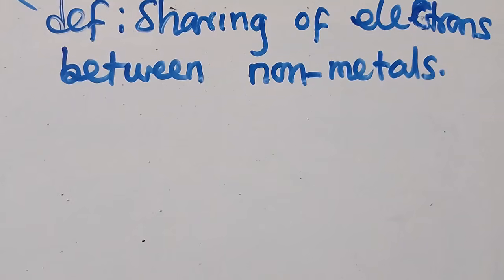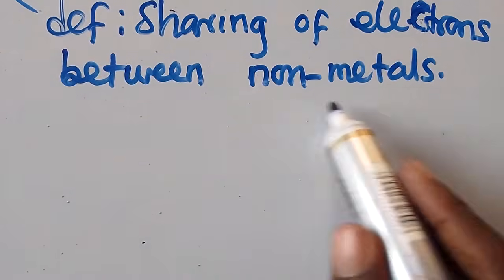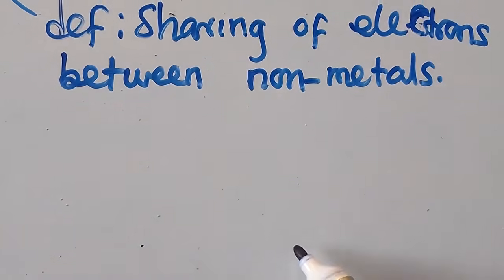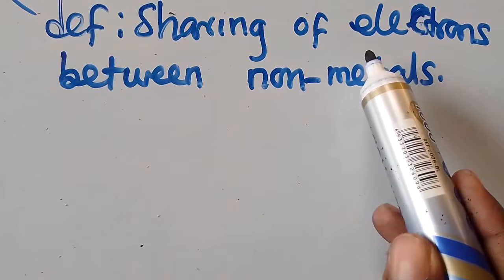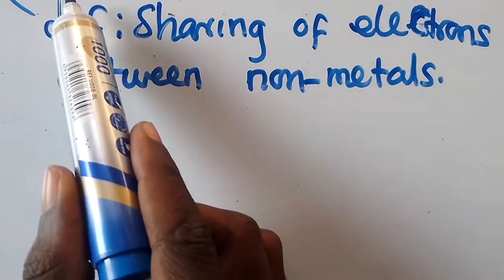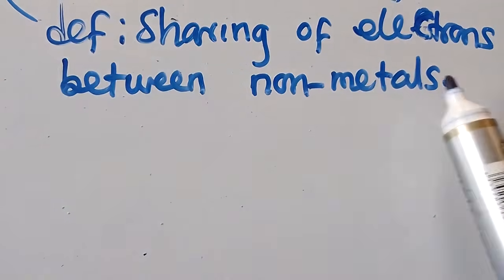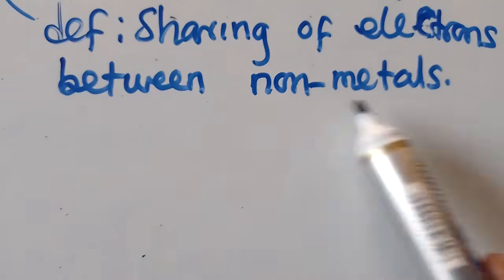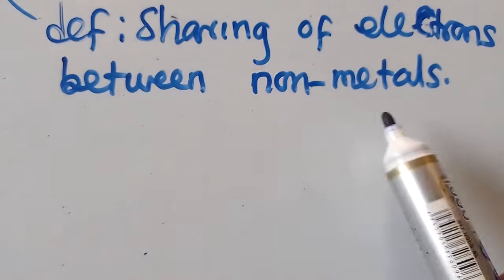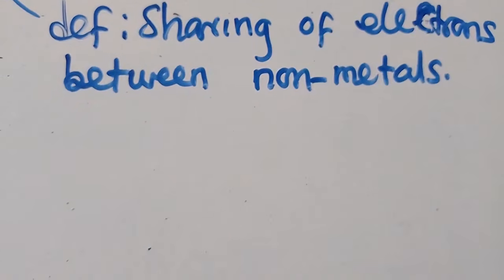Each time we are talking about covalent bonding, the other name is molecular bonding. What's the definition? The sharing of electrons between non-metals.